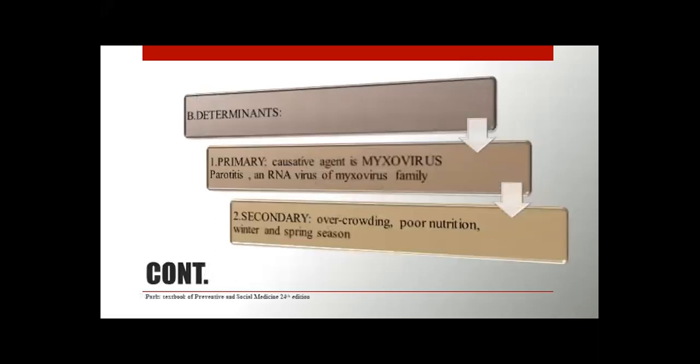Determinants. The primary determinant or causative agent of mumps is myxovirus parotitis, which is an RNA virus of the myxovirus family. And secondary determinants may be overcrowding, poor nutrition, winter and spring season.